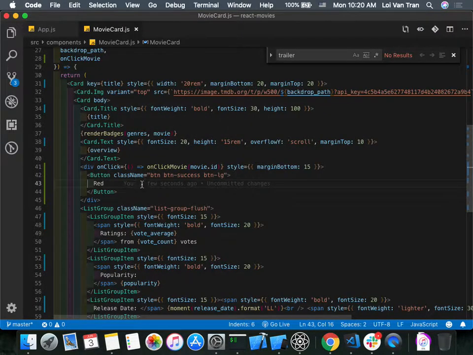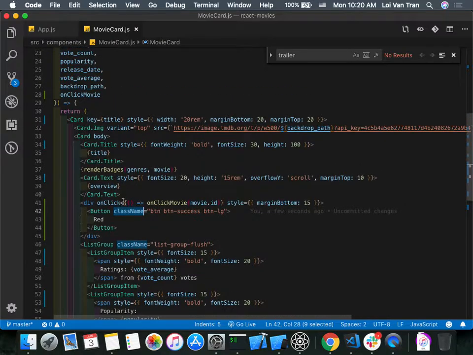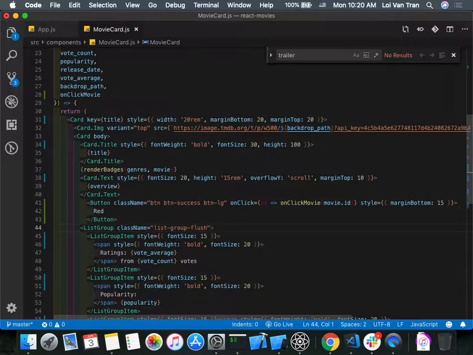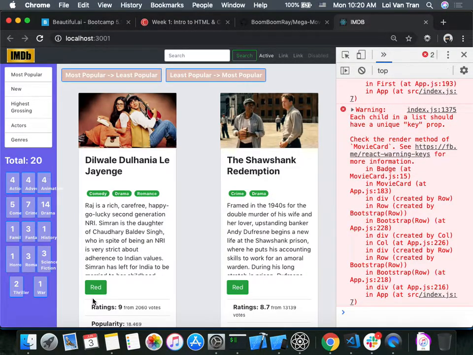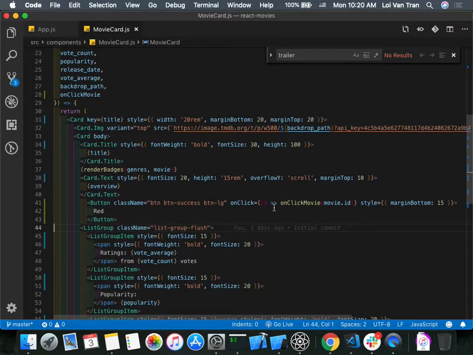Okay, so what's the next thing we can do? Now we need to confirm whether or not this button has gotten clicked and whether we have an on-click event listener attached. I can already see the problem. The div here has the on-click. We need to have this on the button. So we'll go ahead and delete this div, refresh, and that doesn't work. Okay, so we need to try something else.